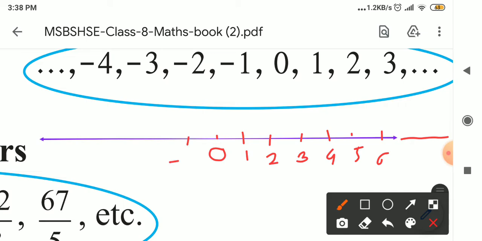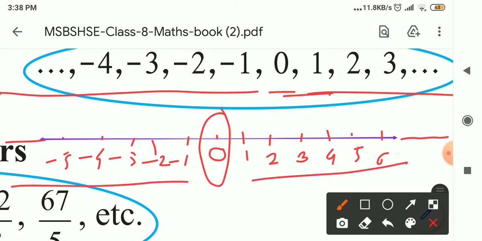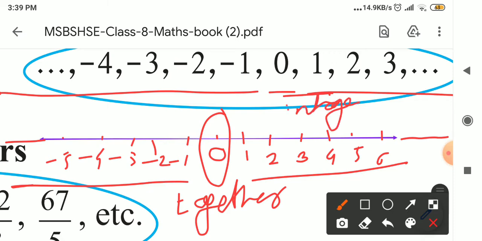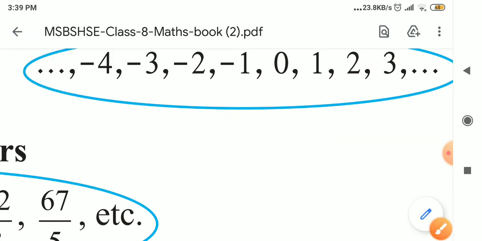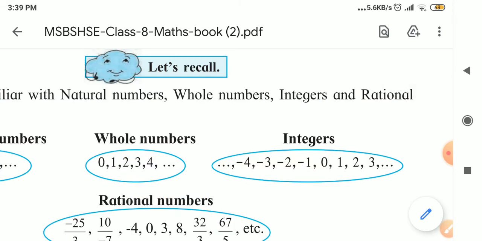Then this side also the same: -1, -2, -3, -4 and -5. All positive numbers means natural numbers. Whole numbers, inside 0 also comes, so whole numbers are also integers, and all negative numbers. 0, all positive numbers and all negative numbers together, that word is important, together are called integers. Okay, this is clear for you.